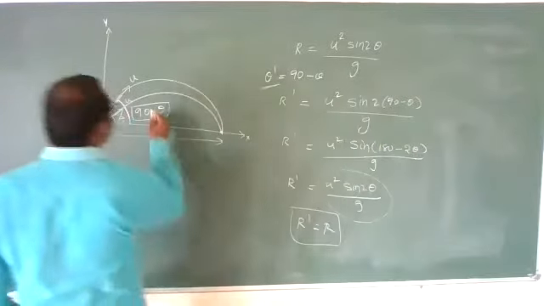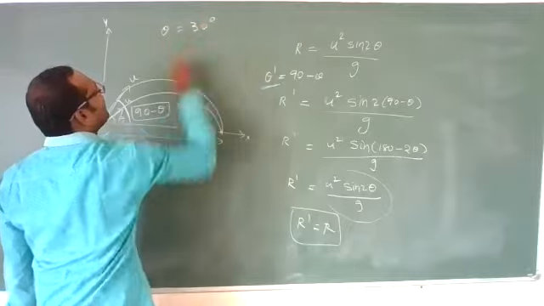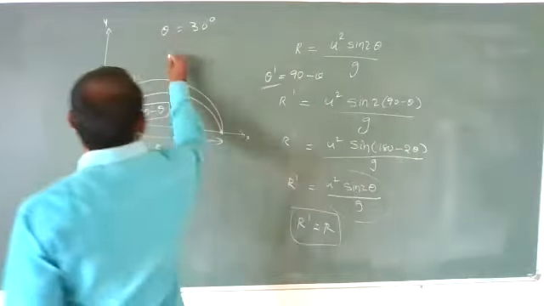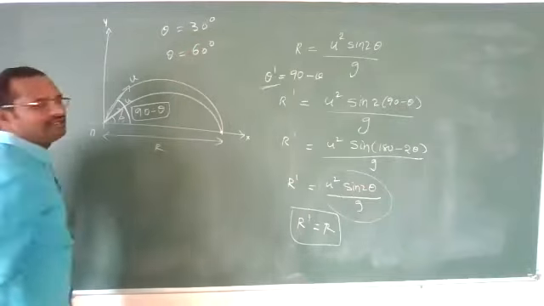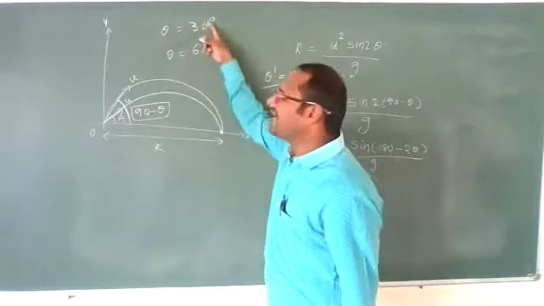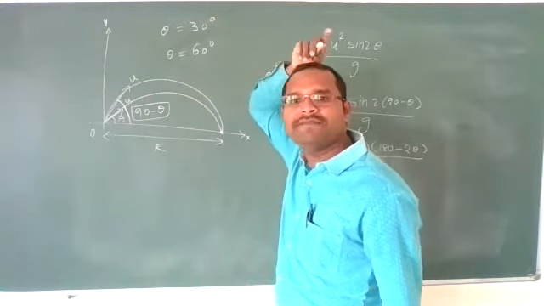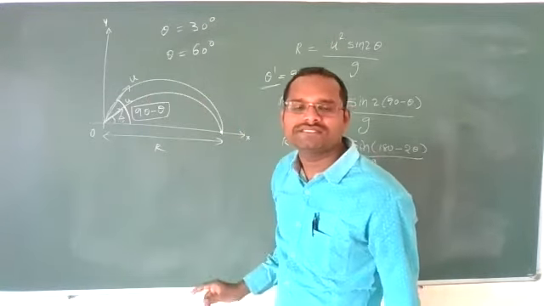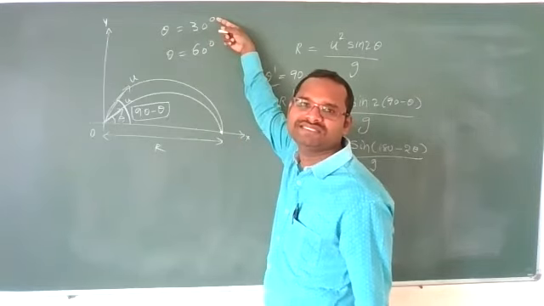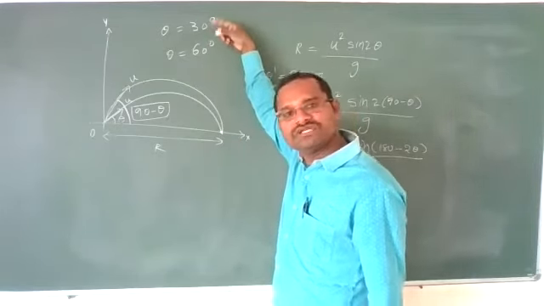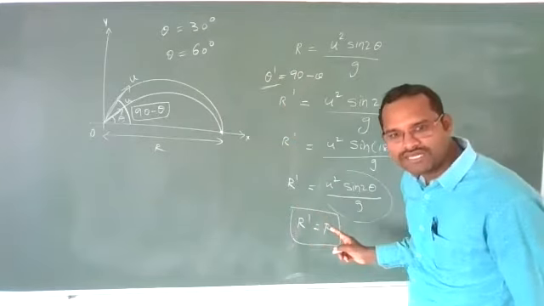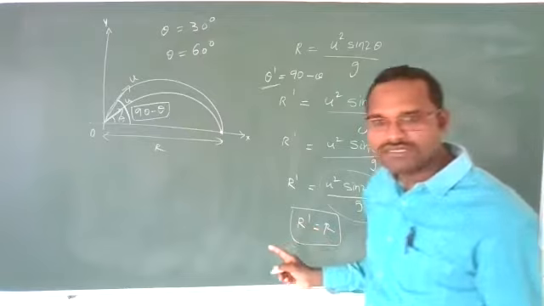Suppose initially a body is projected at 30 degrees, and one more body is projected at 60 degrees. If we keep u constant, these two are complementary angles. One is 60, which we can get as 90 minus 30, or 30 as 90 minus 60. So for both angles, the range will be the same. Are you understanding? Clear?